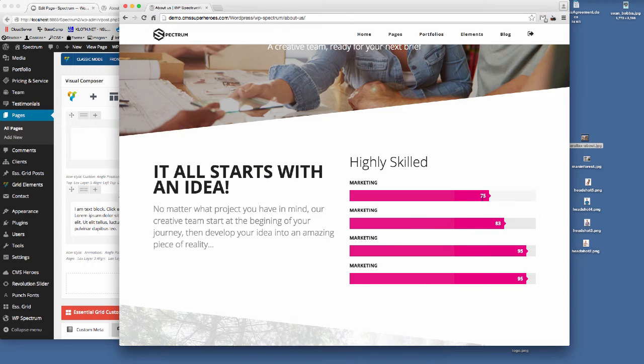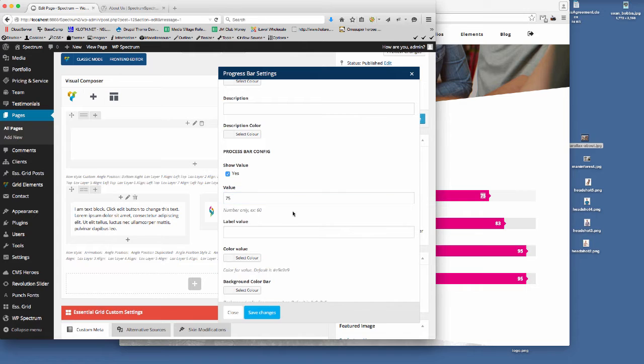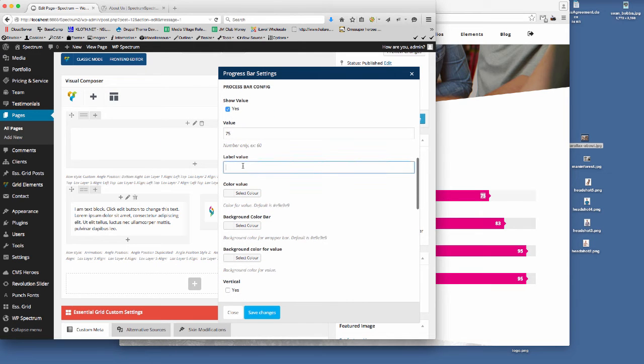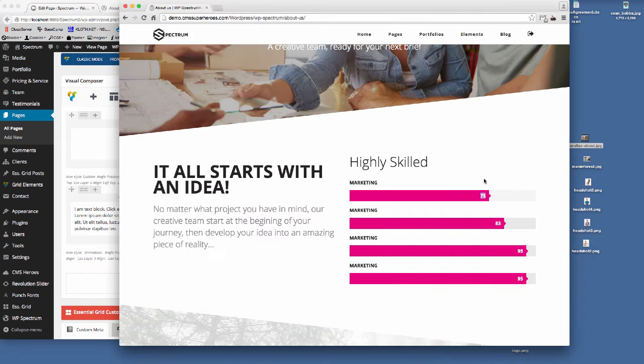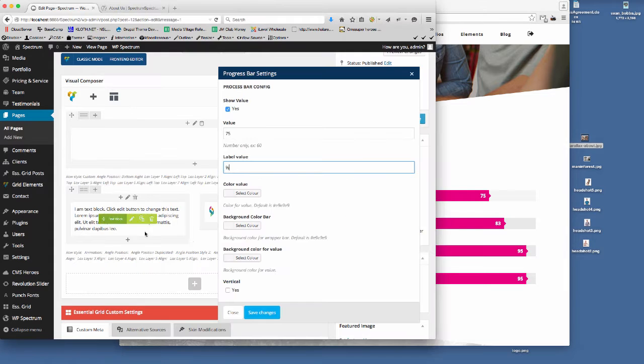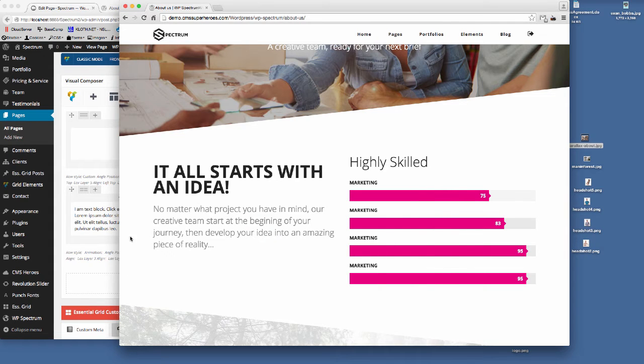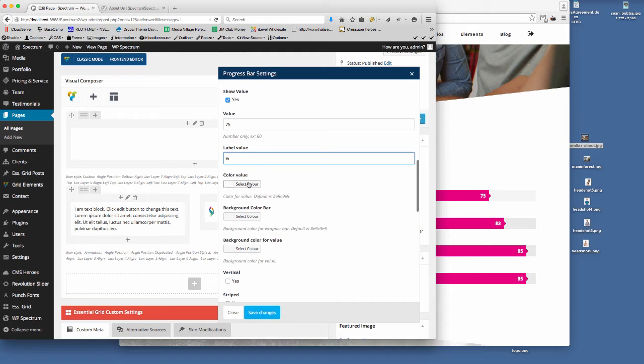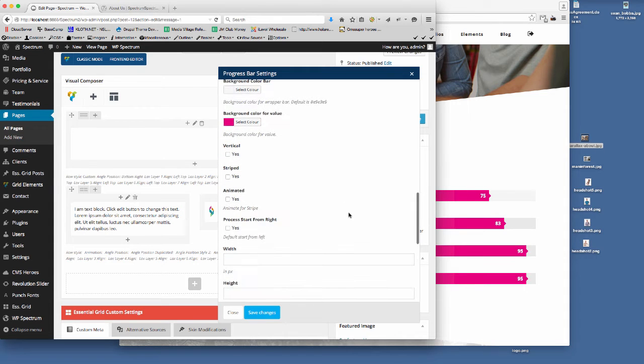So we're showing the value, and the value is 75. Then we get down here, the label value is percentage, which I don't think actually matters for this because we're not showing this in the style. So then the color value, I'm just going to get these from the other demo so that I can get these in here quickly. You'd obviously pick your own color in there.